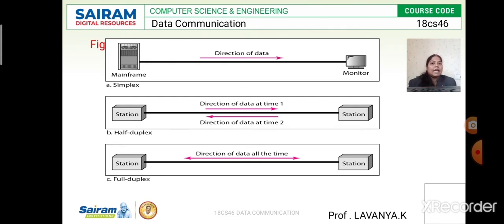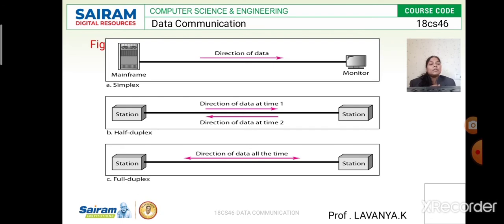While sending data from one system to another system, they follow different methods. The first method is the simplex method, the second is the half duplex method, and the third is the full duplex method.